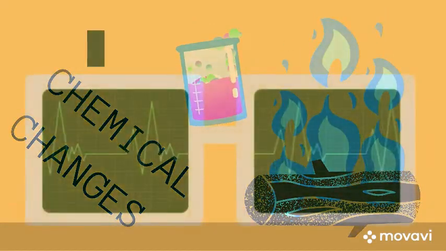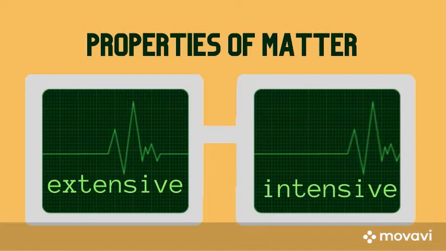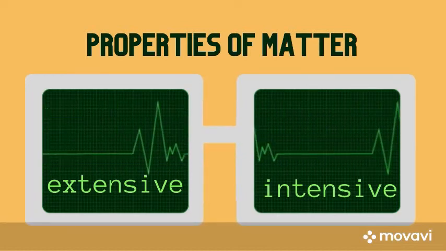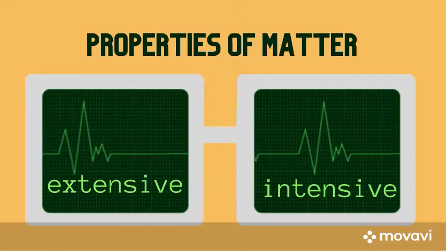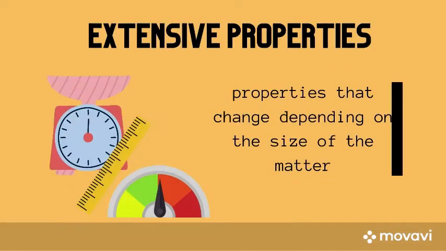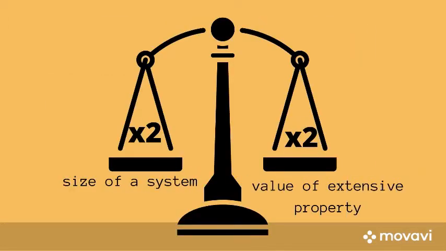Extensive and intensive properties. The physical properties of matter are further classified into two: the extensive and the intensive properties. This is according to how the property changes when the size of the system changes. On a more in-depth discussion, extensive properties depend on the amount of matter being measured. The extensive properties scale directly with size. Say, if the size of a system doubles, the value of an extensive property doubles as well. These properties must exhibit an additive property when changing the amount of substance.